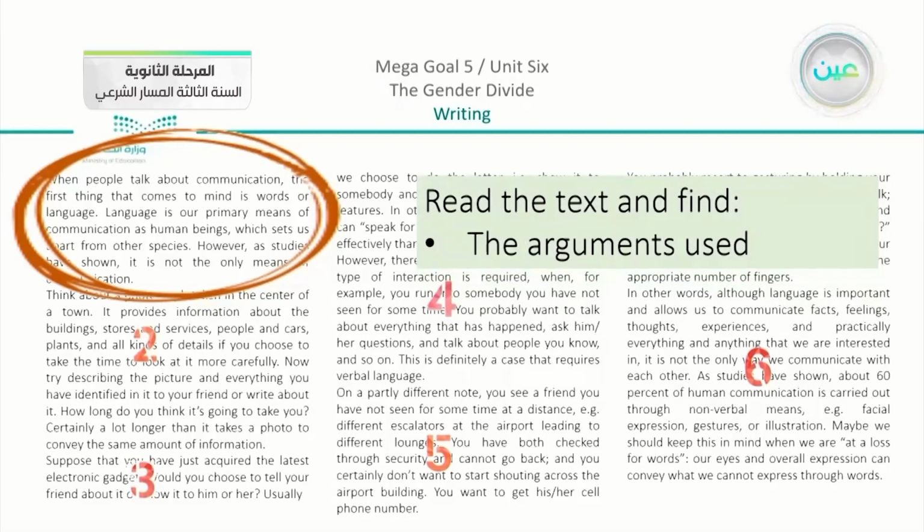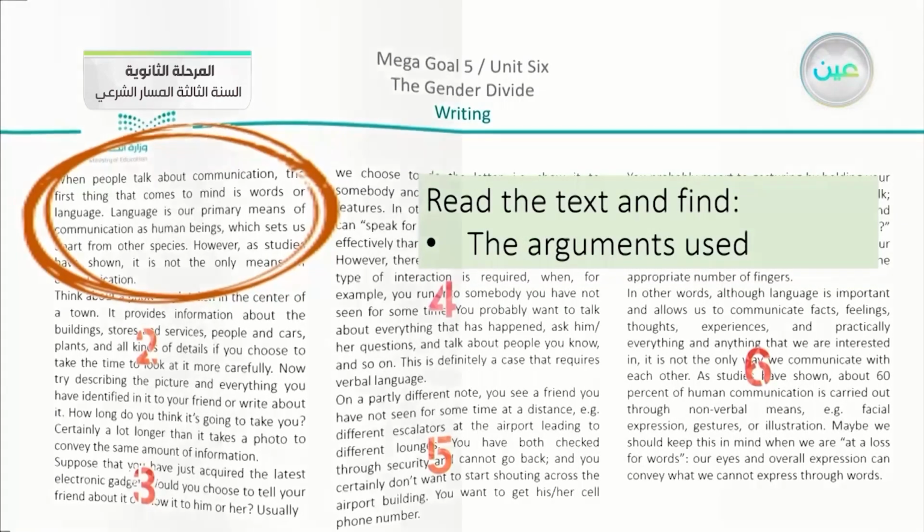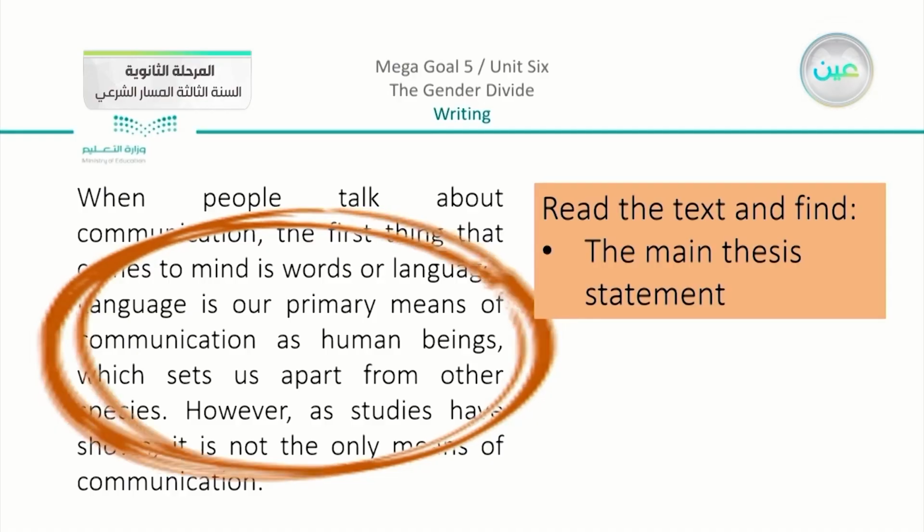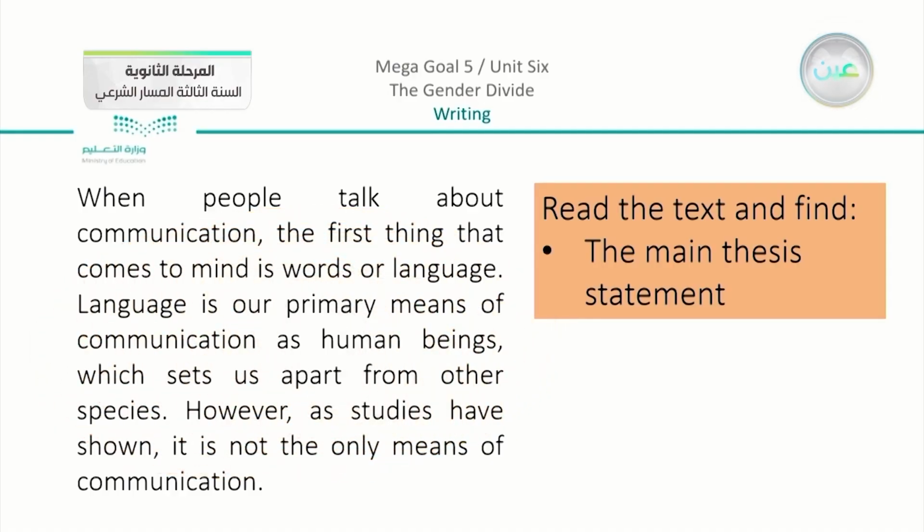Now after that, we have here to read the text and find the arguments used. So actually we are going to see what the types of arguments are that we have here in the passage. Now we have read the text and find the main thesis statement. We are going to just focus on the first paragraph here.